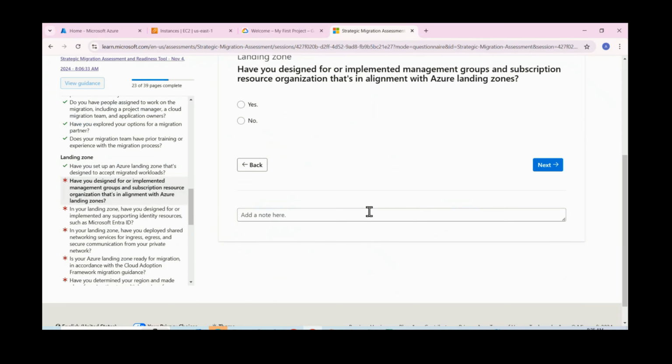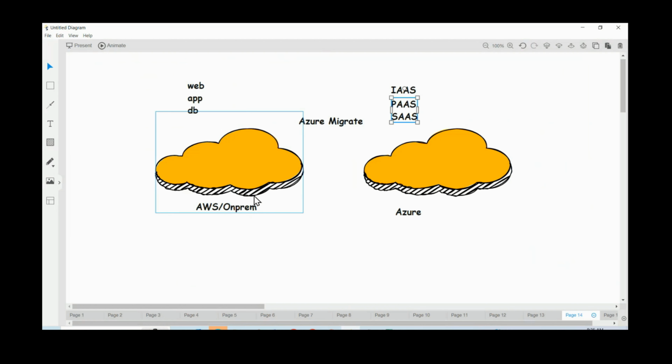Okay. And have you designed or implemented management groups and subscriptions? Here, identity management and access management are also very important. Let us say we have some 10 services or 10 applications. Within your Azure, how many subscriptions do you need?